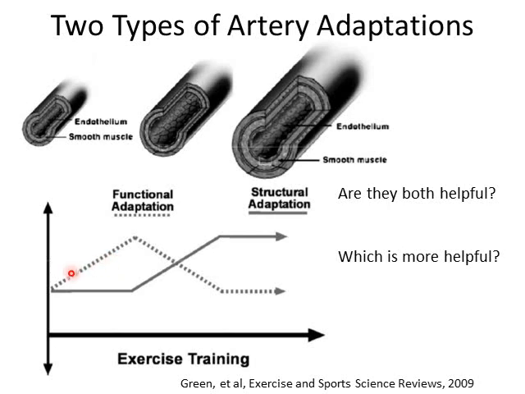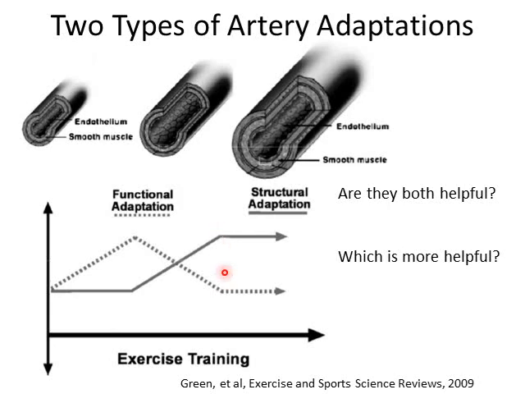Okay. The theory there from the green paper is that the functional adaptations, those changes in FMD, can happen early, maybe after a week or 2 weeks of exercise training, whereas the structural adaptations might kick in later, which would lead to a larger artery. And what that would mean would be when we do an FMD test, if we have a larger artery, that's going to mean less shear stress on the walls, so that might make our dilation during an FMD test actually go down. It's not because they're not healthy, it's because their artery is bigger, right?